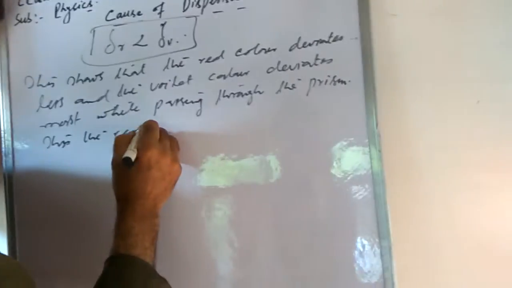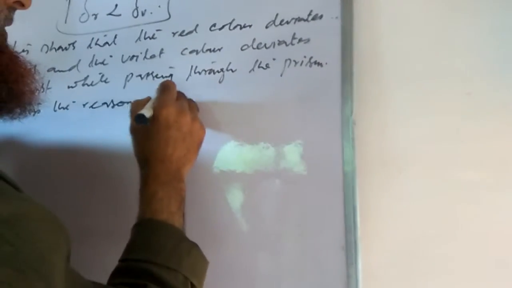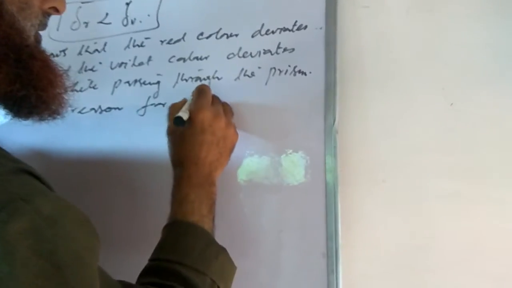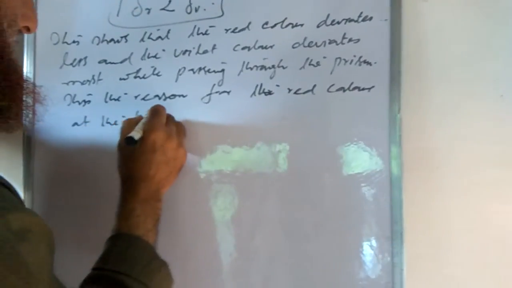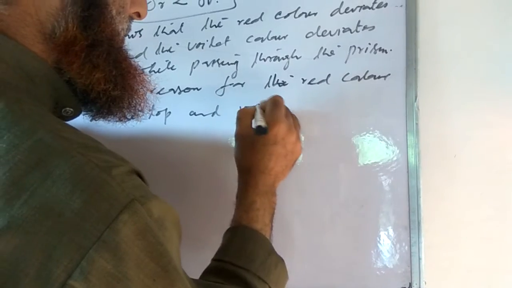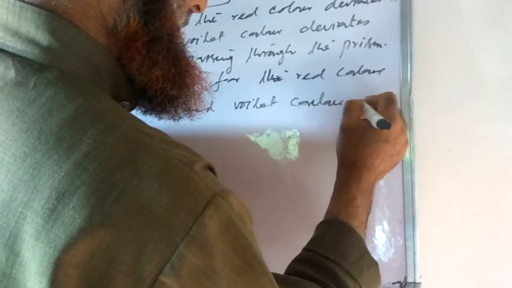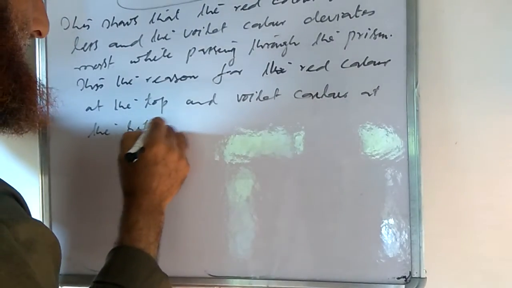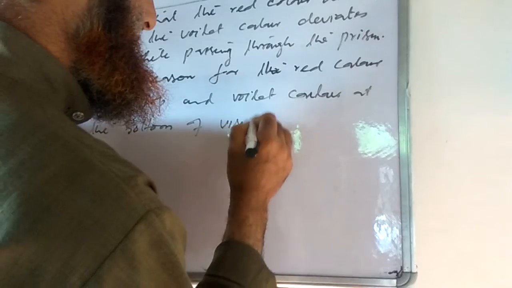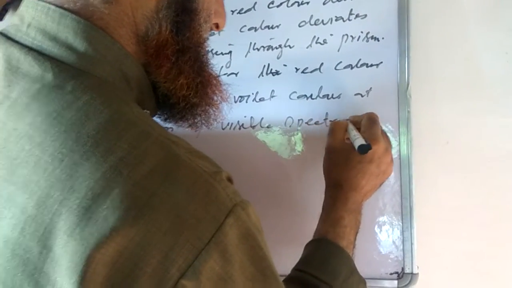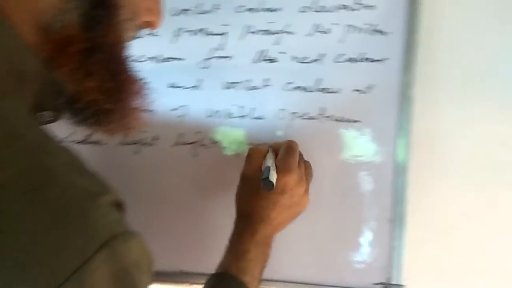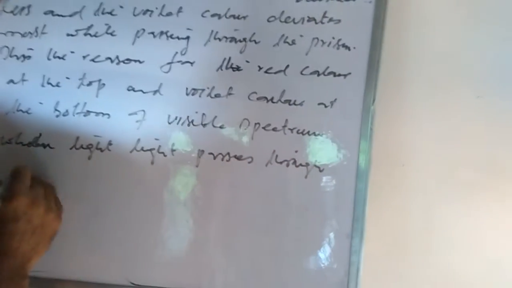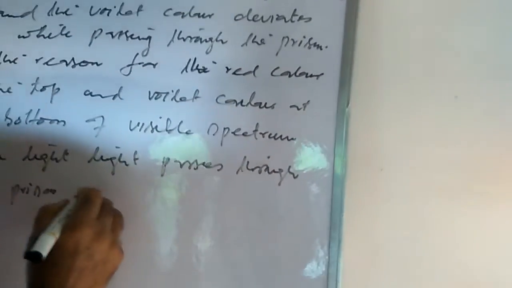This is the reason for the red color at the top and violet color at the bottom of the visible spectrum when white light passes through the prism.